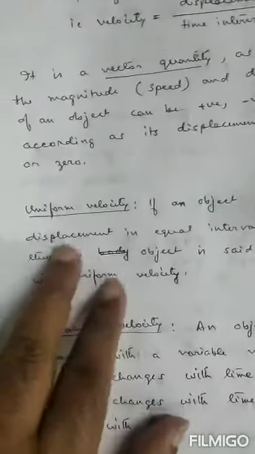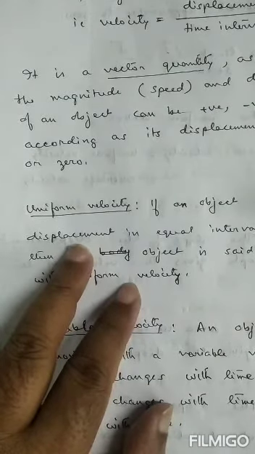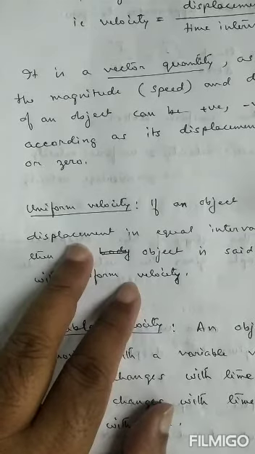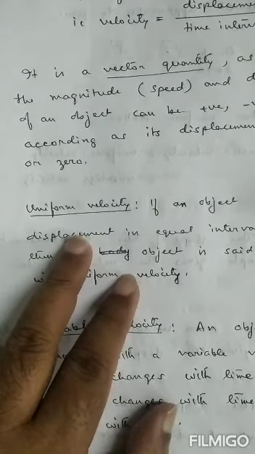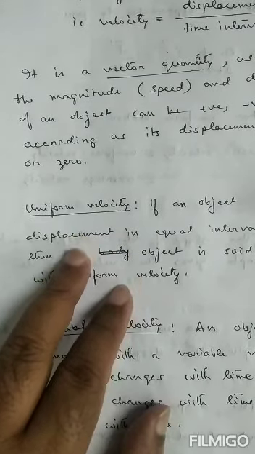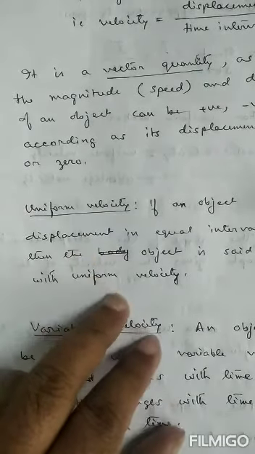What is uniform velocity? Can you remember uniform speed? If a body covers equal distances in equal intervals of time, then the speed of the body is said to be uniform. Similarly, if an object covers equal displacement in equal intervals of time, the velocity of the body is said to be uniform velocity.